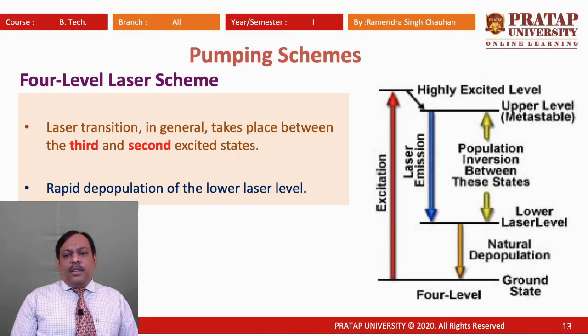Population inversion is achieved, and then stimulated emission takes place and laser operation is achieved. So when we are talking of a 4-level laser, there are a total of 4 energy levels involved, and hence it is called a 4-level laser scheme.